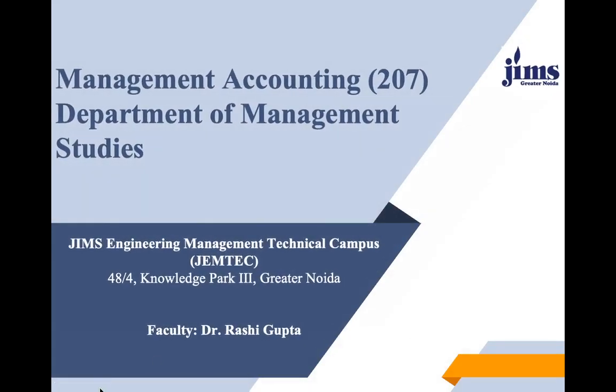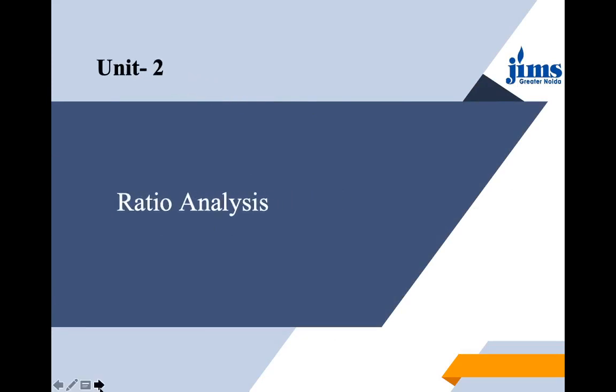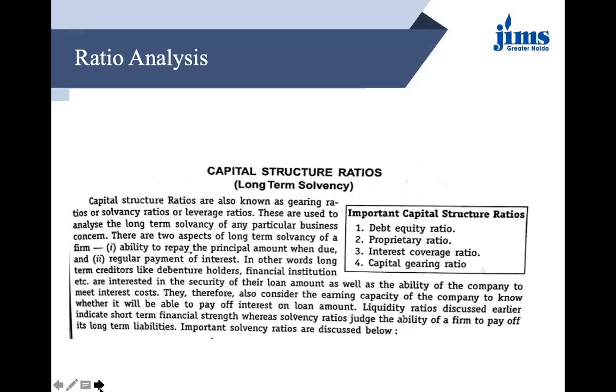In this part, we are about to study the next topic under the ratios. The next category here we have is the capital structure ratios. In this, we will be studying 3 to 4 ratios: debt equity ratio, proprietary ratio, capital gearing ratio, and interest coverage ratio. I must tell you at this point that interest coverage ratio can also be part of your coverage ratios. So it is same in a capital structure, or you can say coverage ratios. Both are interest coverage ratio and it is alike, it is same.